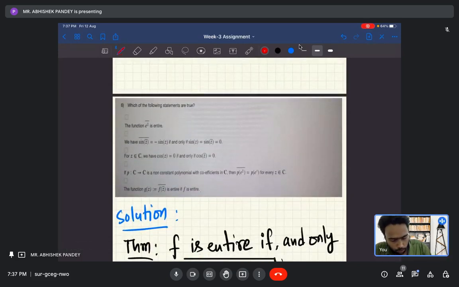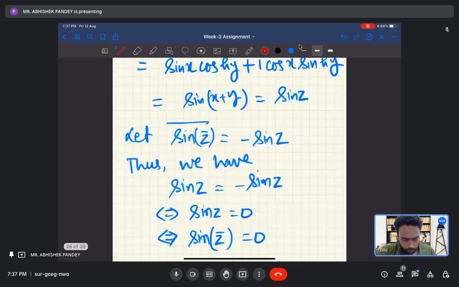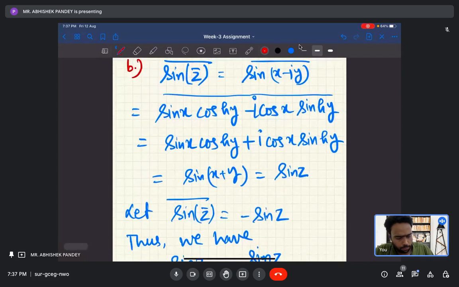Okay. So now the first option is true since e to the power z is entire. So therefore e to the power z bar to the power whole bar is also entire. Yeah, the first option is true and the fifth option is also true. Okay. Now let us look at the second, third and fourth option. So the second option is just a mere calculation.